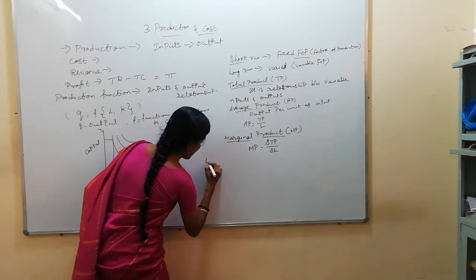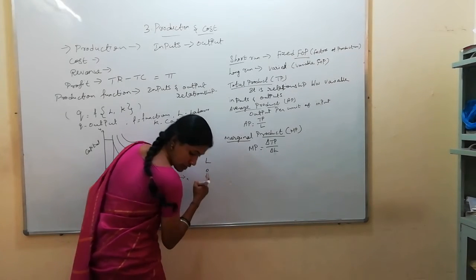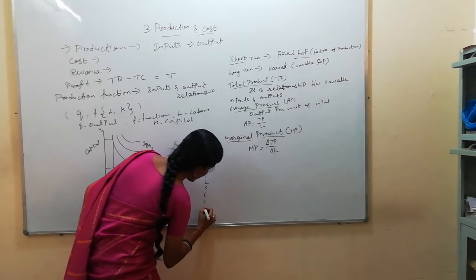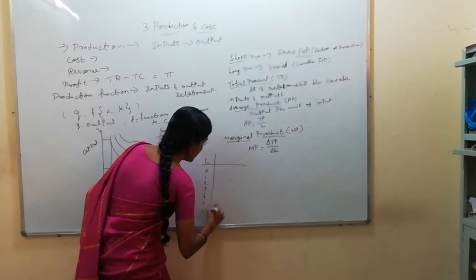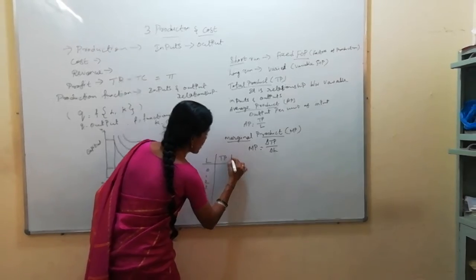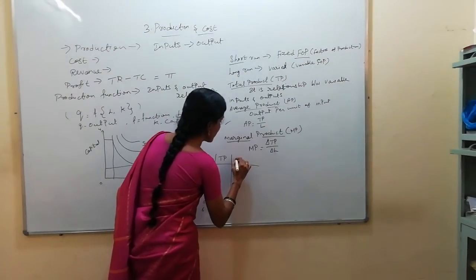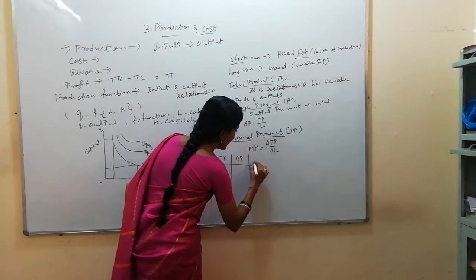Now you see labor 0, 1, 2. Actually 0 should not be there. If it is 0, there will not be a production. So you can ignore the 0 when you are doing this. You have an exercise sum also for this to solve the TP, AP, MP. If you are thorough with the formula, you can easily solve AP and MP.